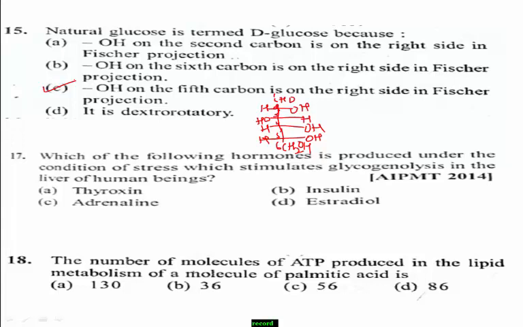Next question number 17. Which of the following hormones is produced under the condition of stress which stimulates glycogenolysis in the liver of human beings? Option A, thyroxine. Option B, insulin. Option C, adrenaline. Option D, estradiol. Which one is the right answer?